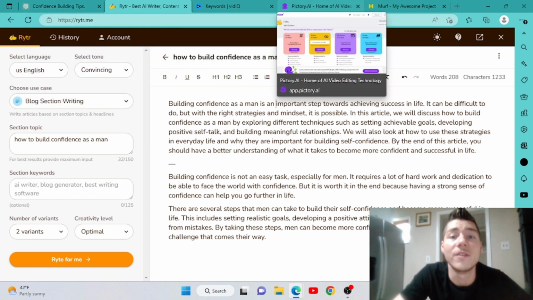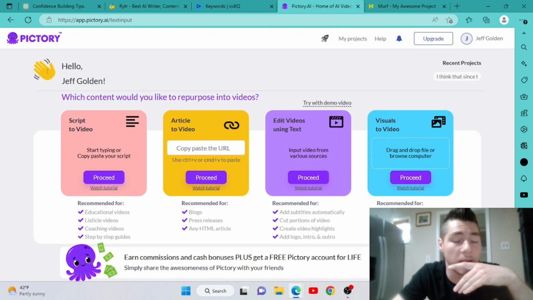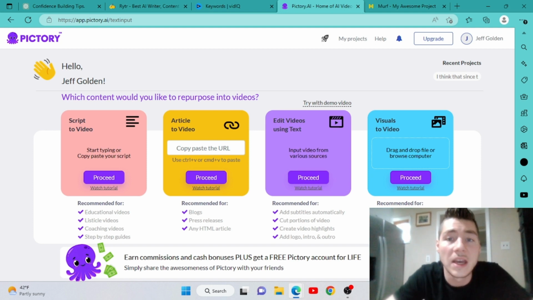So on to the video editing tool. This is all you guys need. That was free. I don't have a paid subscription with Writer. I don't work with Writer. We've got our entire thing. We bring it over into Pictory. Guess what? This is also free. Look, it says upgrade right here. I'm not on a paid subscription to this.